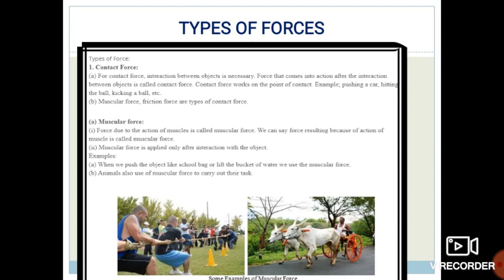That kind of force is the non-contact force. We will see this in detail, but this is the central idea about how many types of forces there are: two types, contact forces and non-contact forces.